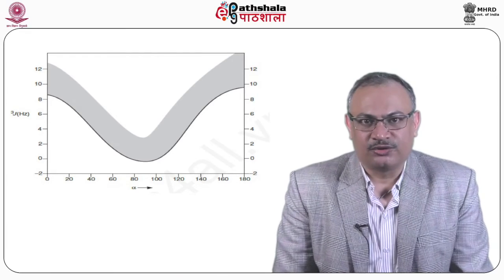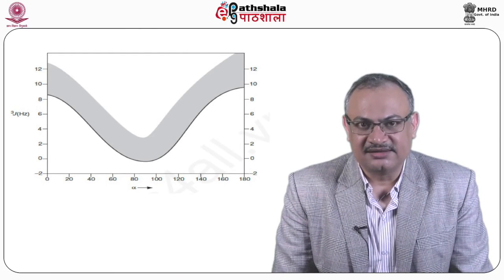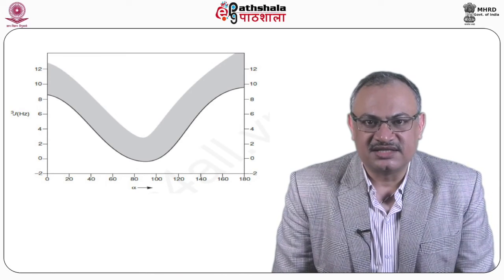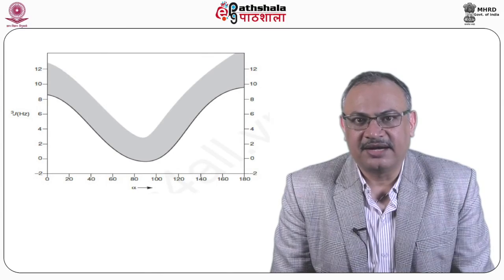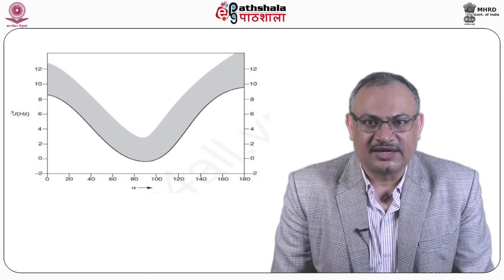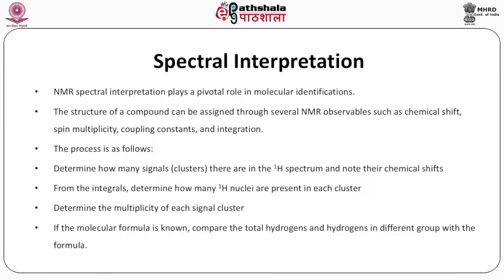The figure shows the dependence of the coupling constants on the dihedral angle. You can see that when the dihedral angle is 0 or 180, then the coupling is maximum, and that there is a gray band which shows the variation. One can also see that when the dihedral angle is close to 90, then the coupling is very, very low. Now we try to look at some of the spectral interpretation.